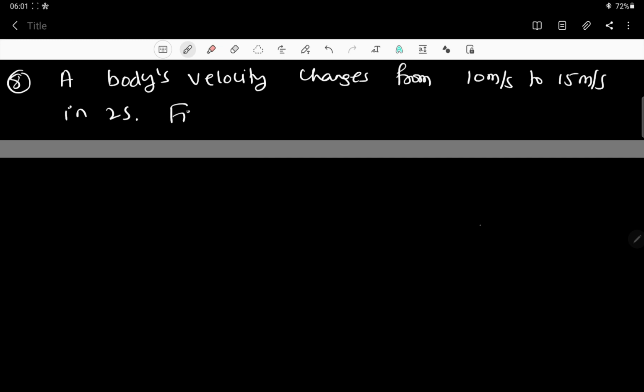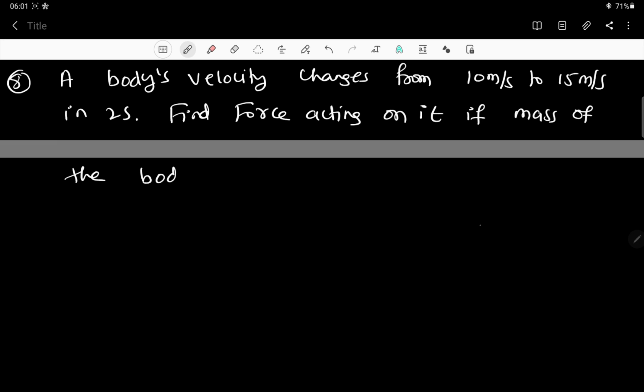Find the force acting on it, if the mass of the body is 10 kg. Okay, let us try to understand this, dear children.